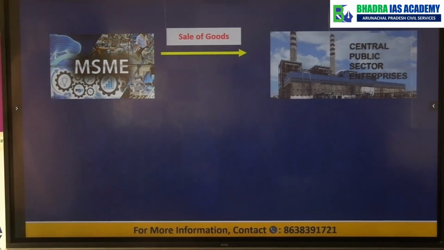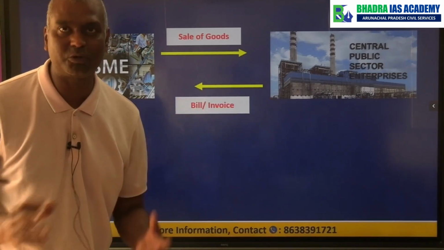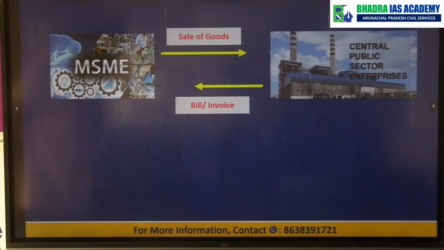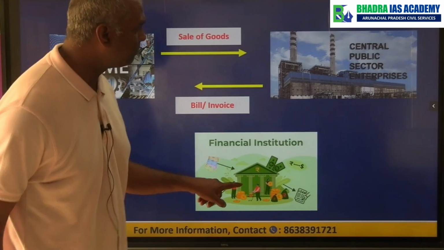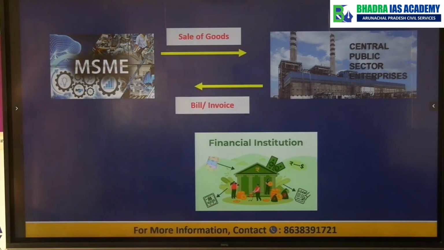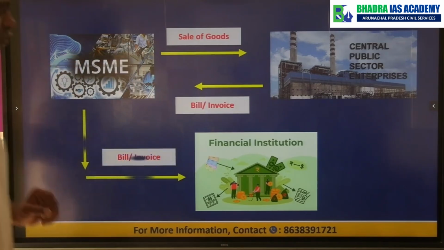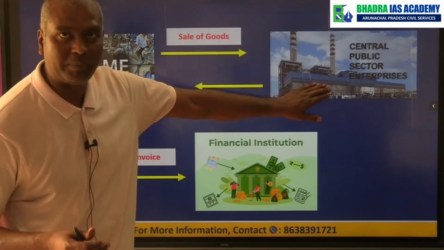Okay. Then what is happening? The public sector enterprise has to pay the bill, the invoice, they have to clear it. Okay. So then what happens? There is one financial institution between the MSME and the public sector enterprise. Now what the MSME can do? The MSME has sold some goods to public sector.